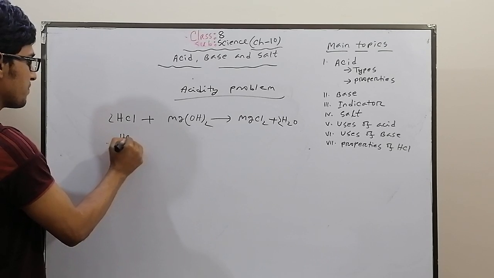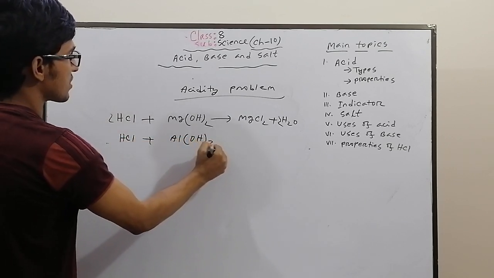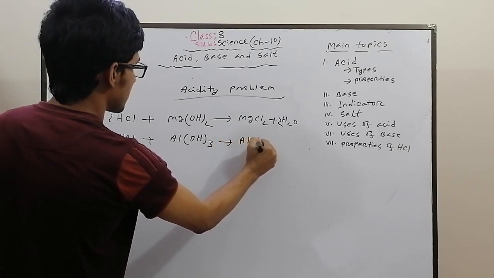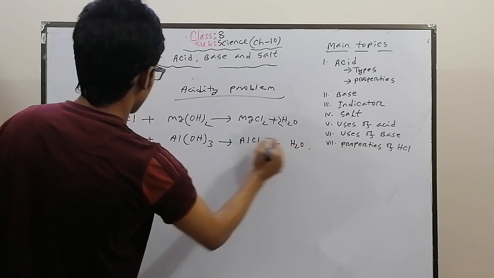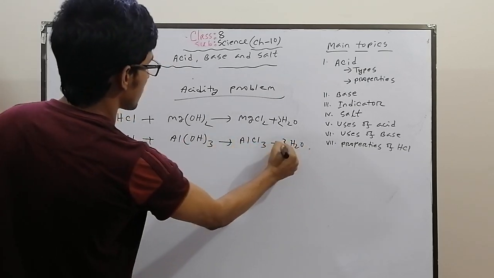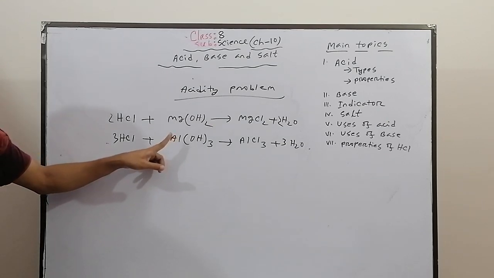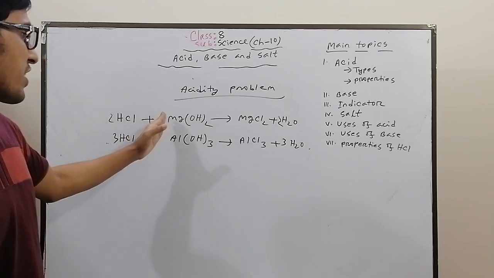On the other hand, if we use aluminum hydroxide instead of magnesium hydroxide, then what will be formed? AlCl3 plus H2O, they are 3 and they are 3. These are the reactions of antacid medicine. Thus they help to digest food in our stomach.